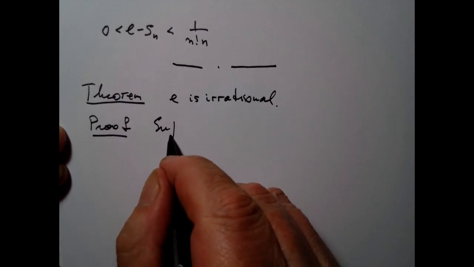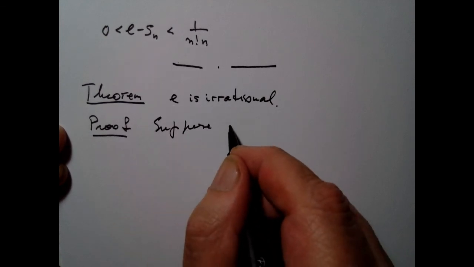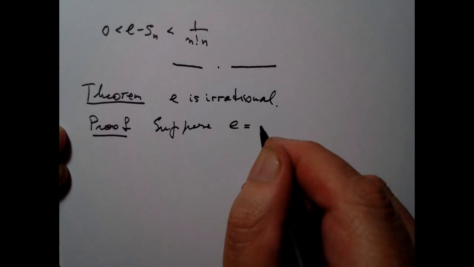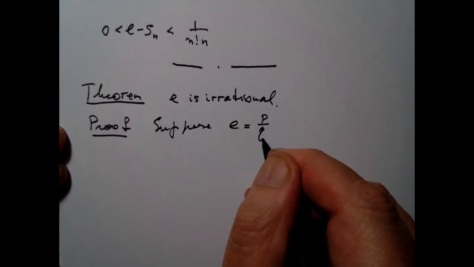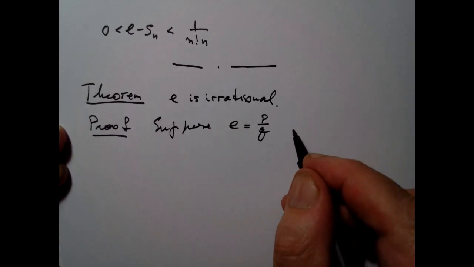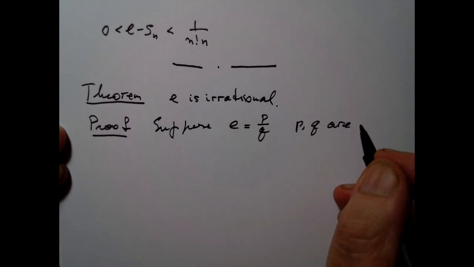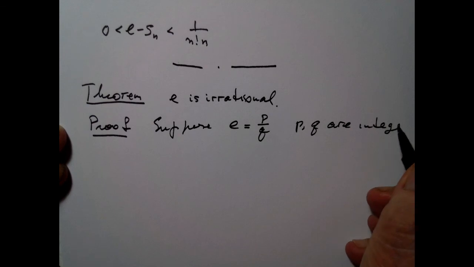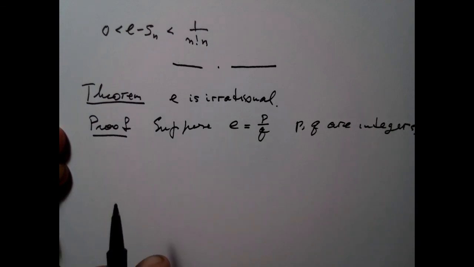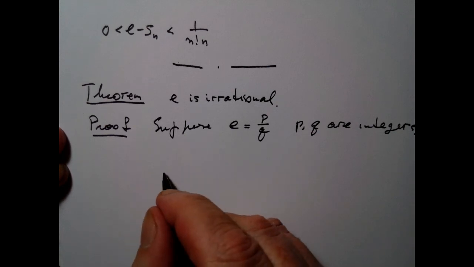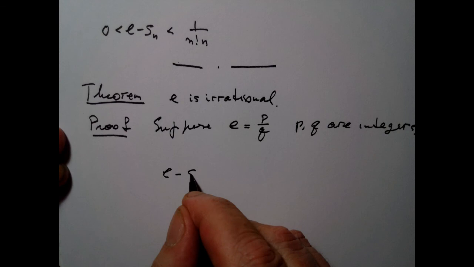Suppose that e is rational. So suppose that e is equal to p over q, where p and q are integers. Good. So now what I'm going to do is look at e minus s sub q.